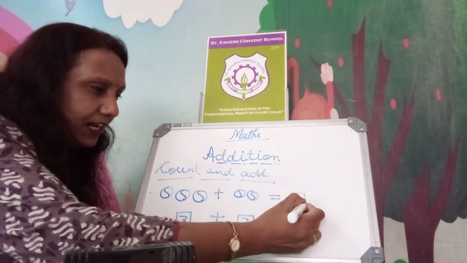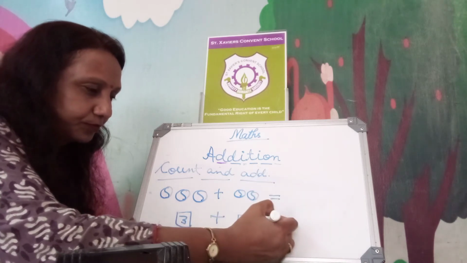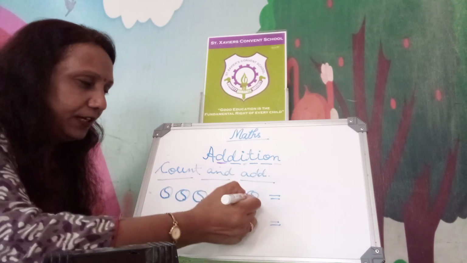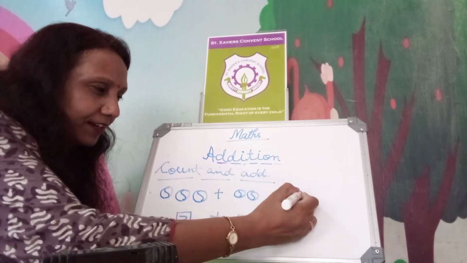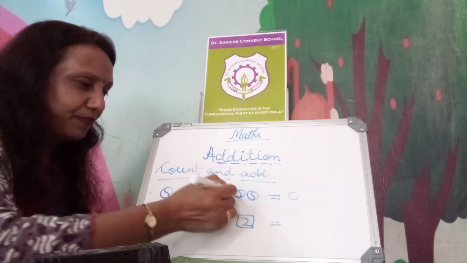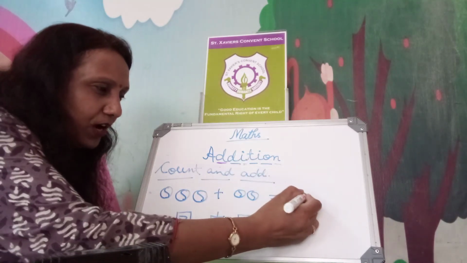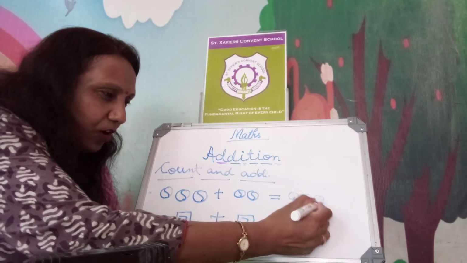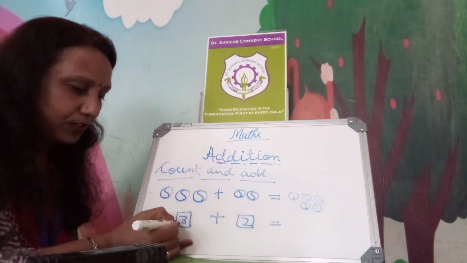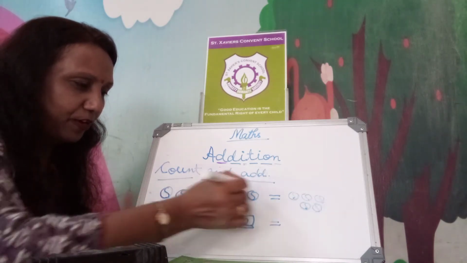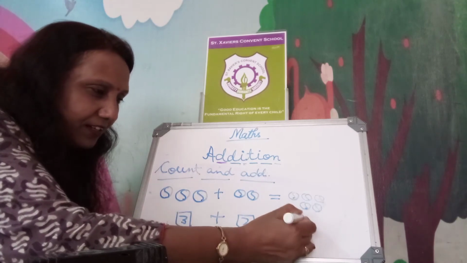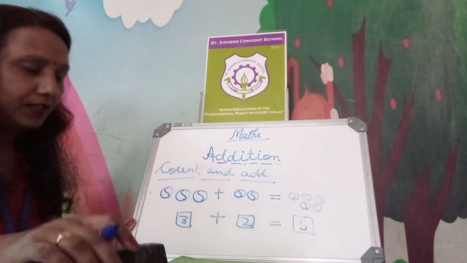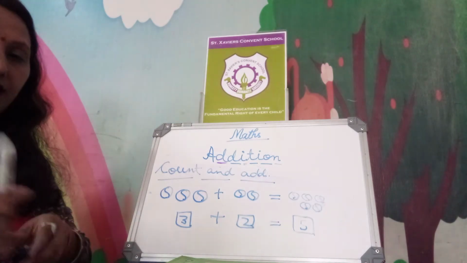So what will be the answer? 3 and 2. Total 1, 2, 3, 4, 5. So how many balls? 5. All together 5. In this block you write 5. Okay? This way you can do it here in your book also.